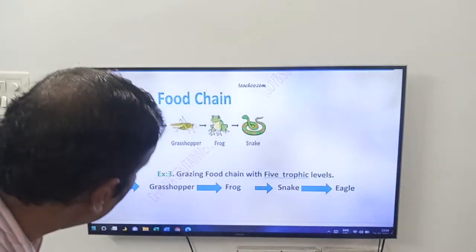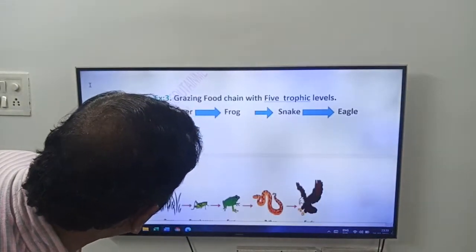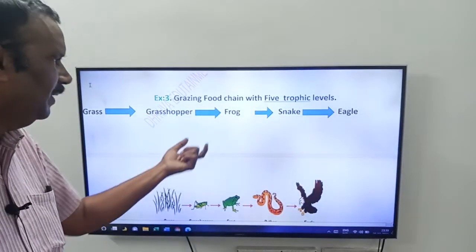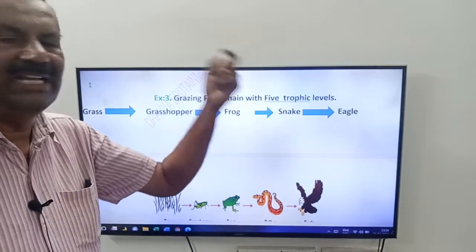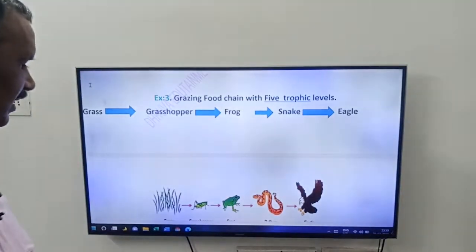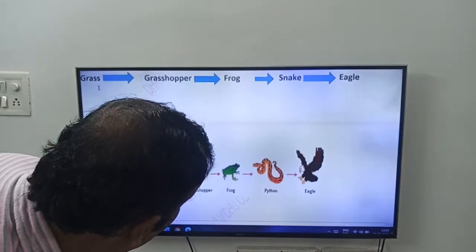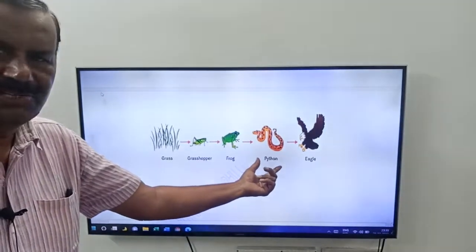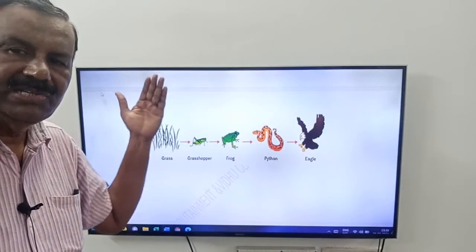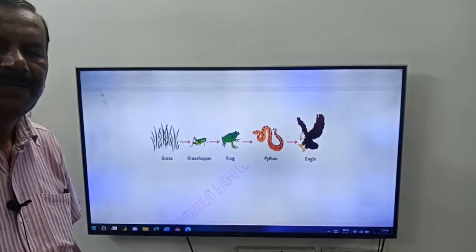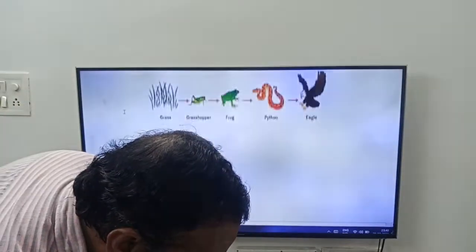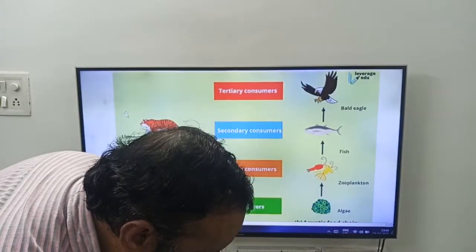Now see, one more example. Grazing food chain with 5 trophic levels: grass, grasshopper, frog, snake and eagle. Here python is a snake. Okay, these are the examples for the grazing food chain: 3 trophic levels, 4 trophic levels and 5 trophic levels. See, one more example here.